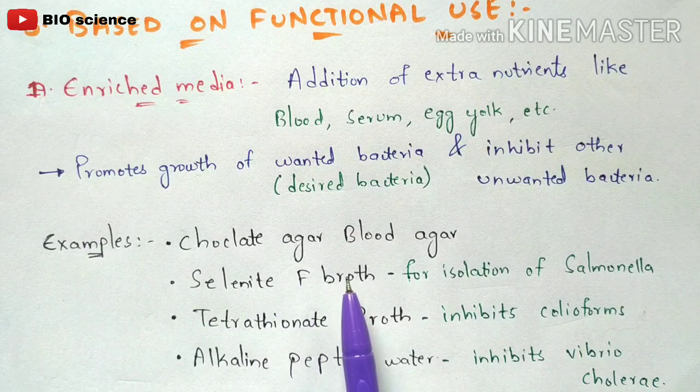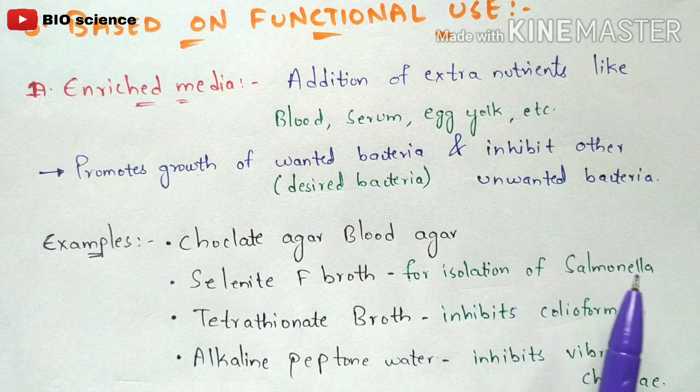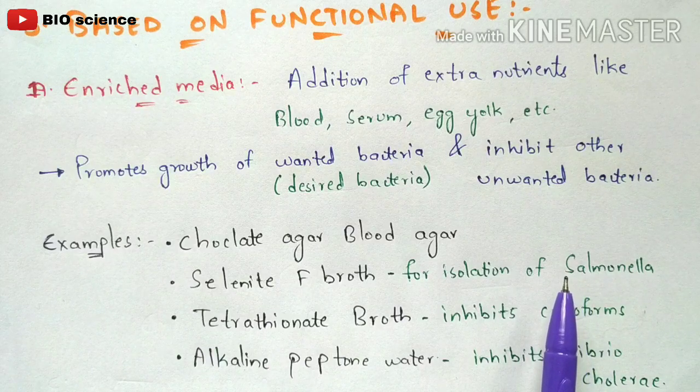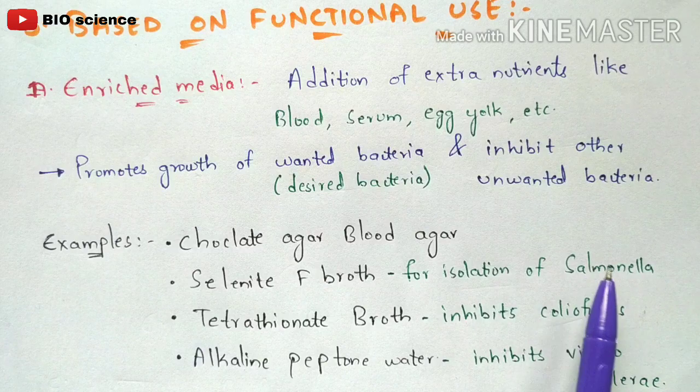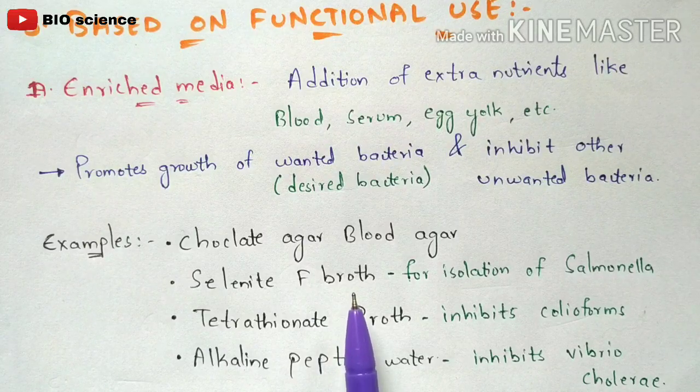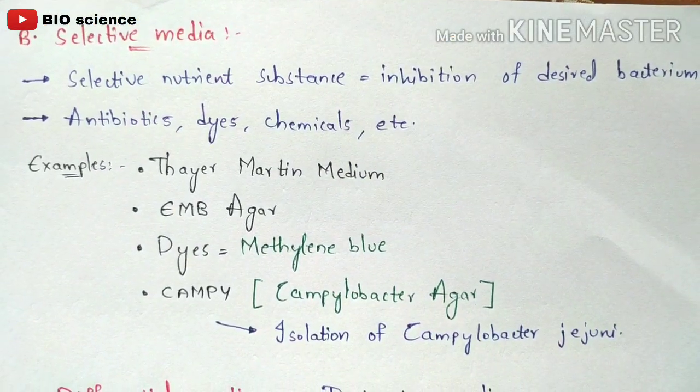selenite F broth, which is mainly used for the isolation of Salmonella, typhoid fever. Salmonella typhi is a bacterium which is mainly responsible for causing typhoid fever, right? So it is mainly used for the isolation of Salmonella. And tetrathionate broth is mainly used for inhibiting coliforms. And alkaline peptone water inhibits Vibrio cholerae. So these are examples of the enriched media which you are going to use for your purposes. And I've come to the second one, selective media, right?